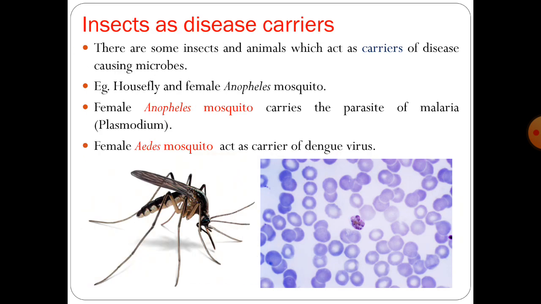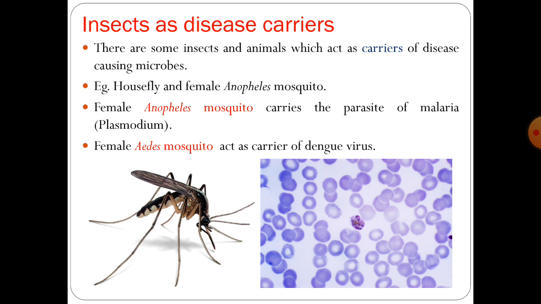Now, insects as disease carriers. Insects are also helping to carry these microorganisms or pathogens. So, in which way are insects helping? So, we will see. First, examples of these insects which are causing diseases are mosquitoes and houseflies.